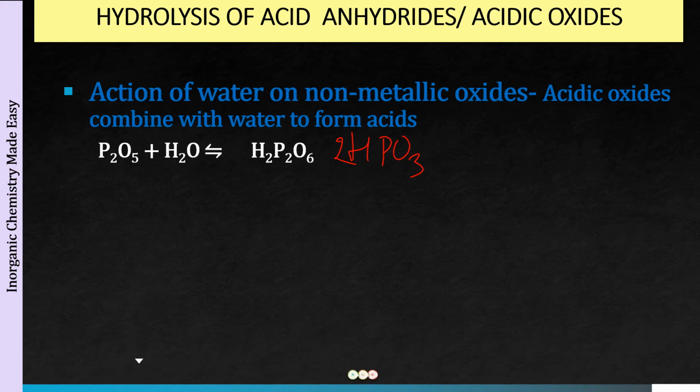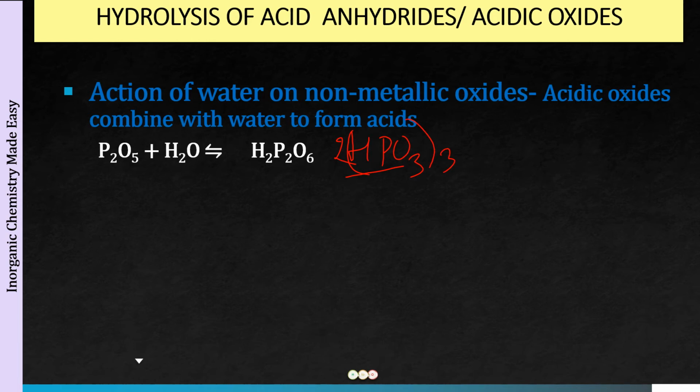So I would request you to watch my lecture on the oxo acids of phosphorus in the playlist Inorganic Made Easy, where you will be finding all the names, the formulas for the compounds, the structures, how you can draw them in a very easy way. Okay, so you can watch that lecture. That is one thing. And we have HPO3 called metaphosphoric acid, but well, this exists in a polymeric form, not as a single unit. Okay, so HPO3 does not have an independent existence. At least there have to be 3 units of this when we have a metaphosphoric acid.